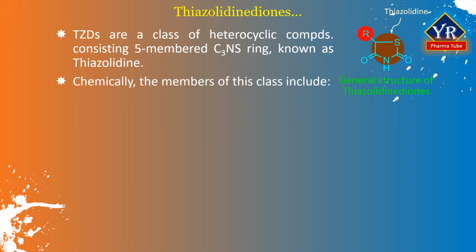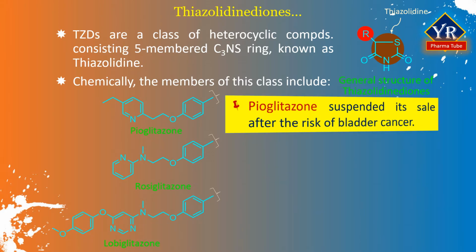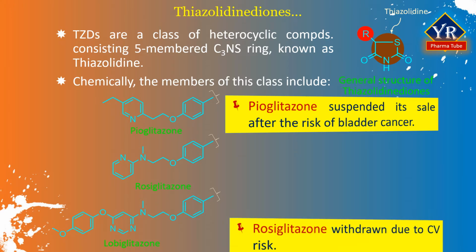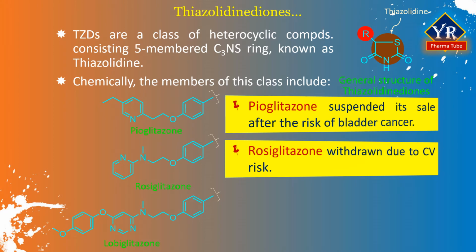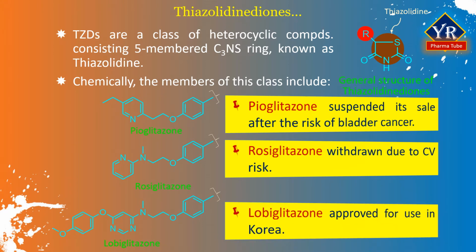Chemically, all the compounds of this class have the parent compound thiazolidinedione and include pioglitazone, rosiglitazone, and lobeglitazone. Pioglitazone suspended its sale after a study suggested the drug could raise the risk of bladder cancer. Rosiglitazone was withdrawn due to cardiovascular risk, and lobeglitazone was approved for use only in Korea. Also note that replacing one oxygen atom in a thiazolidinedione with an atom of sulfur gives rhodanine.